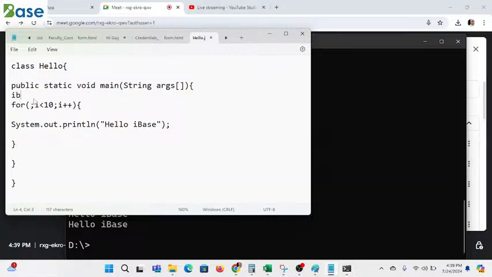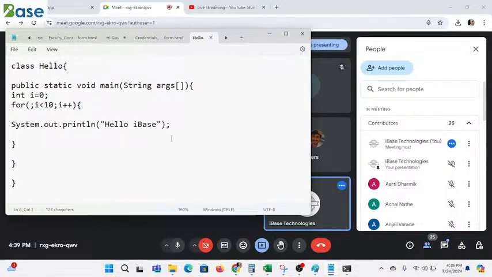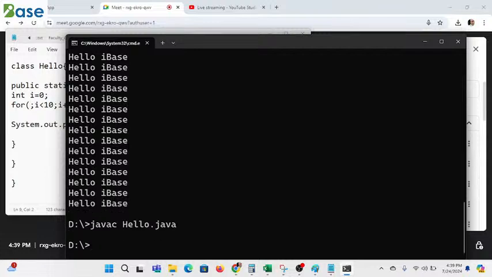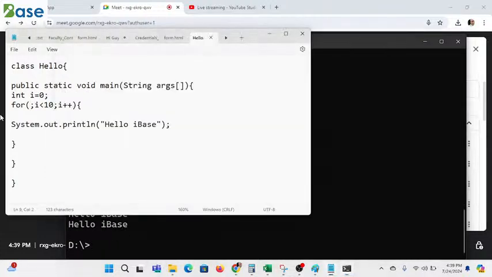Yes, can anyone guess? int i equals 0, semicolon, i less than 10, hello. So what will be the output of this program? What will it print? Will it print hello 10 times, or a compile time error? Yes, good. So see, it will execute the things 10 times. It will not give any compilation error.